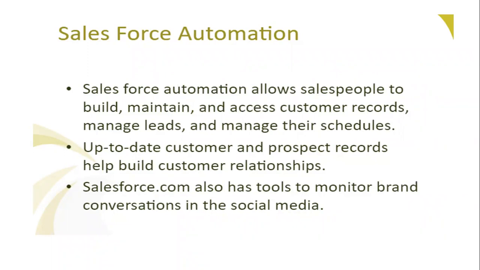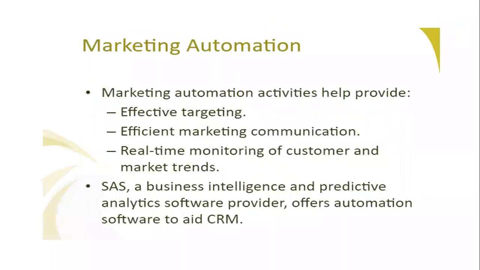Salesforce.com, you can visit and check it, also has a tool to monitor brand conversations in social media. That is one of the things used there. Next, marketing automation. Marketing activity helps to provide effective targeting, which I discussed. If you want to target a youth who is studying, for example, you do an advertisement on YouTube, and you check his age and what exactly he's looking for.